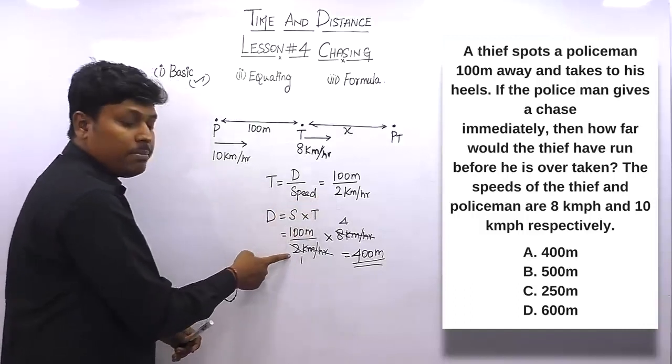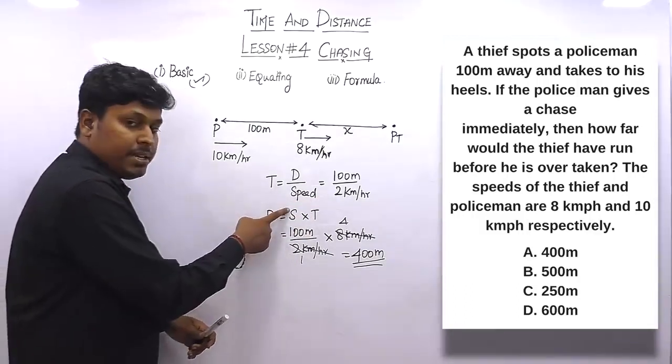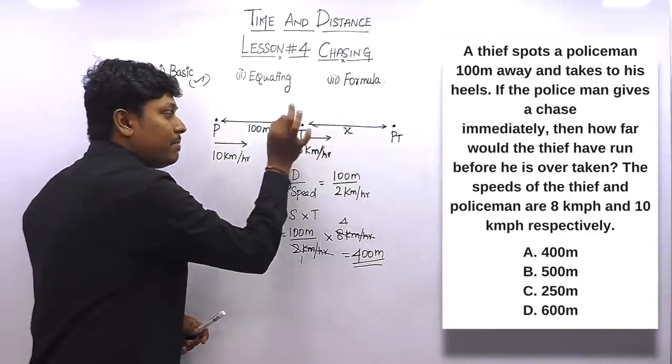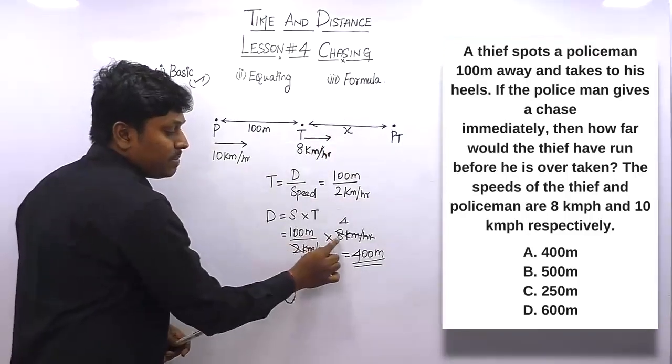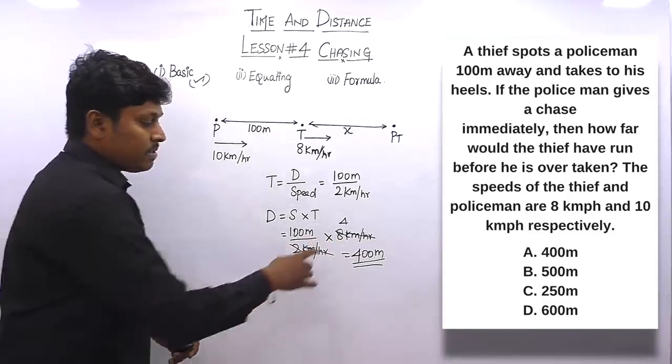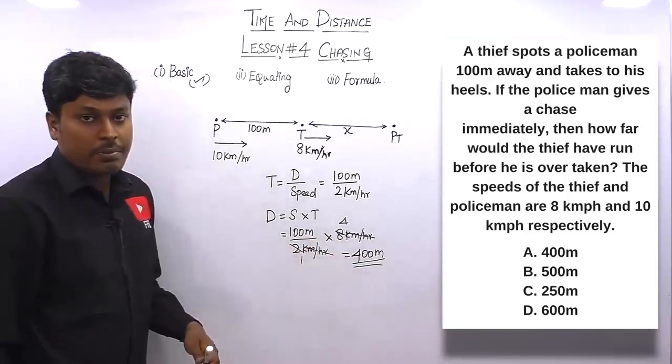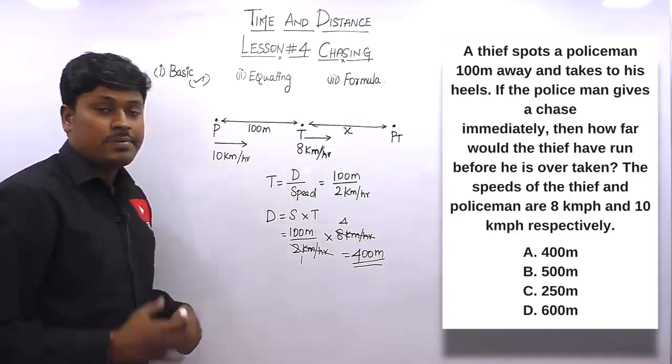So 100 meter divided by 2 km per hour, and the speed, in order to find the distance traveled by the thief, so speed will be the thief's speed, which is 8 km per hour. So finally we have cancelled kilometer per hour, and we got a distance that is 400 meters.